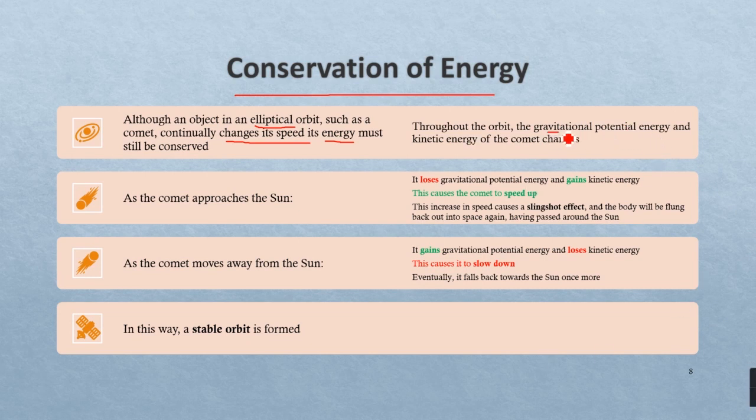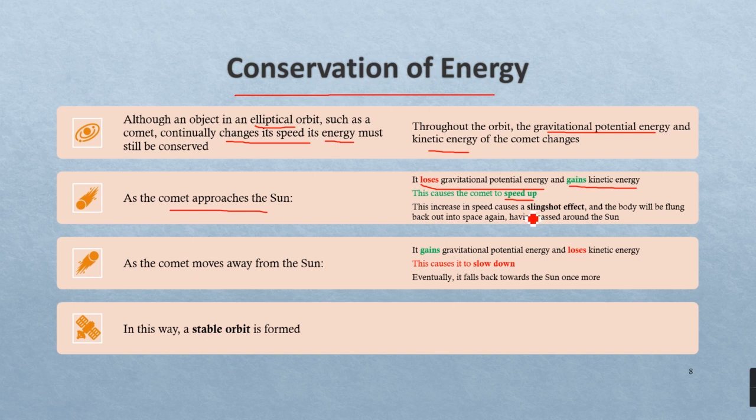Now the conservation of energy is decided based on the conversion of gravitational potential energy. As the comet approaches the sun, we know that the gravitational pull will be highest, which means that it will lose some gravitational potential energy and gain a lot of kinetic energy in the form of speeding up.